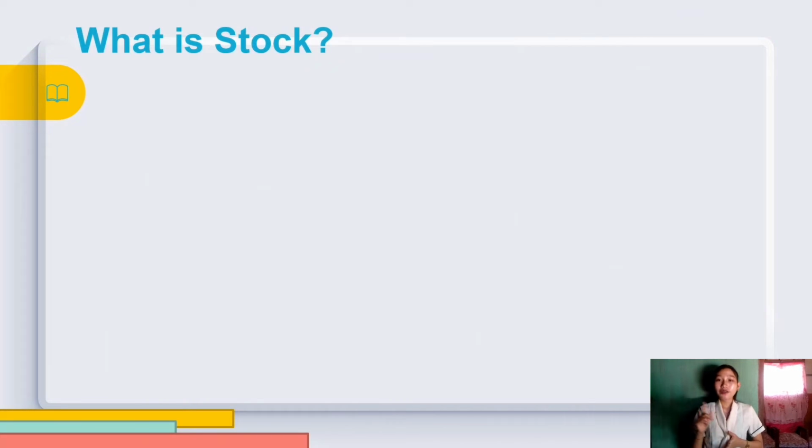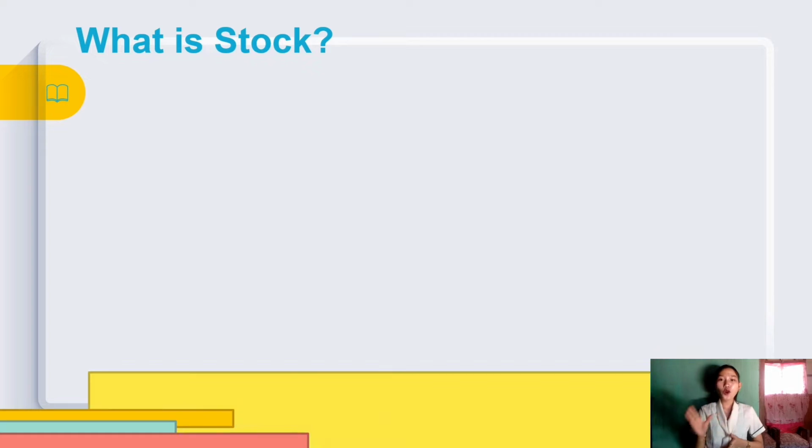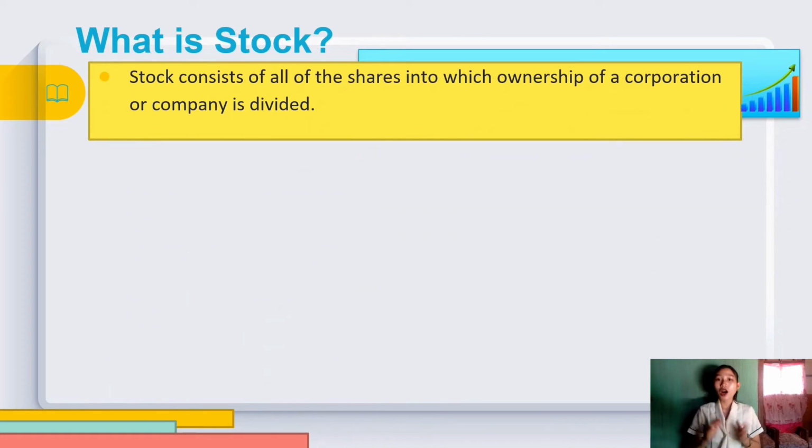So first, what is stock? In finance, stock consists of all shares into which ownership of a corporation or a company is divided. A single share of stock means fractional ownership of the corporation in proportion to the total number of shares.